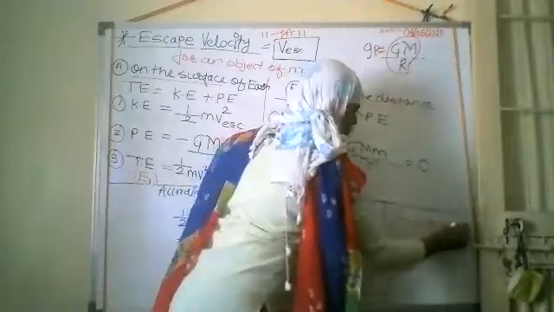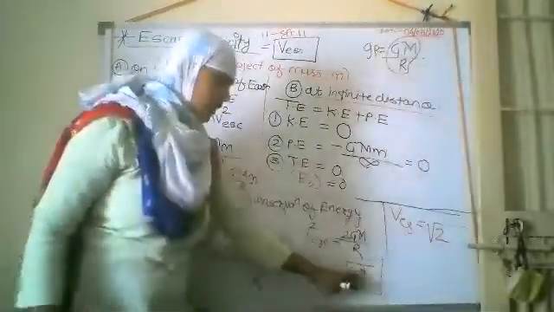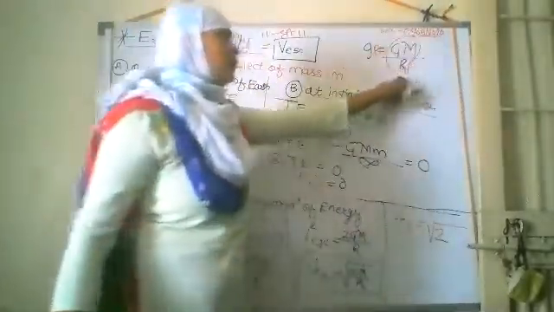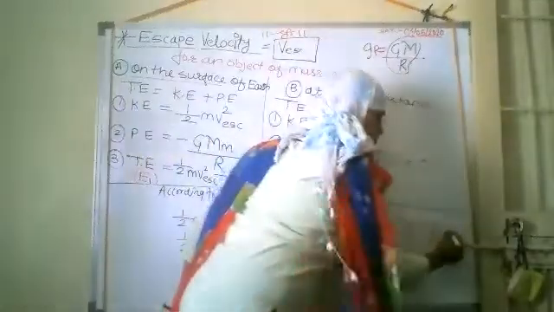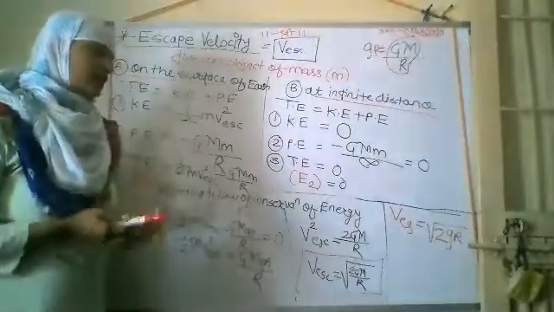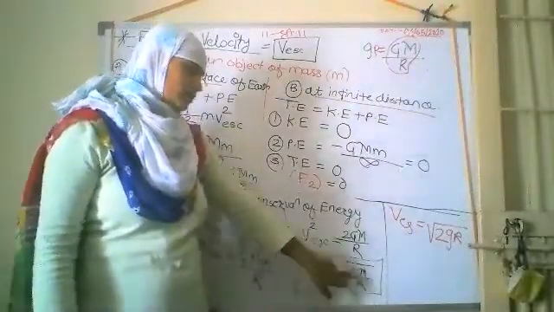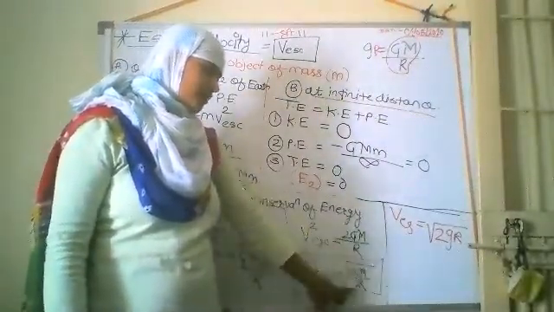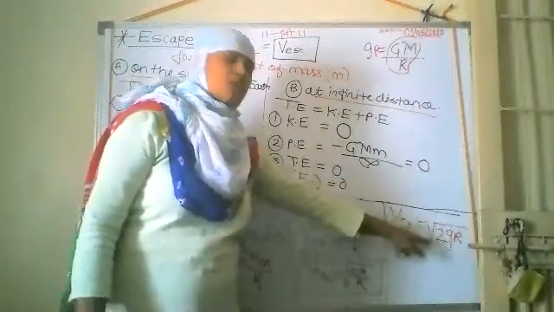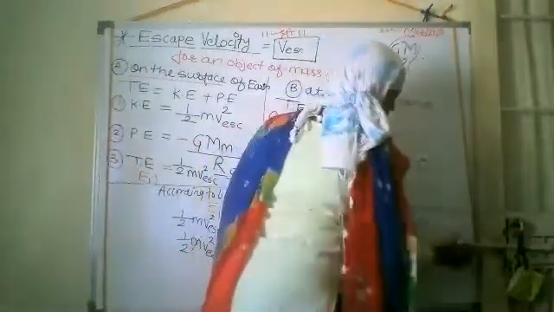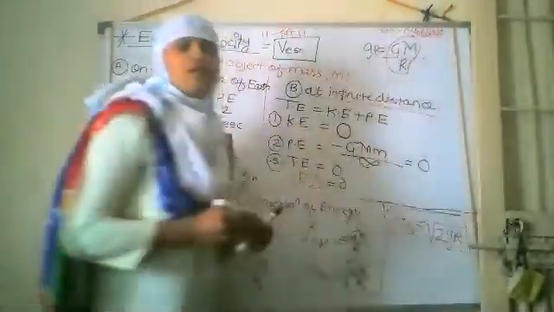That's why the new equation of v escape becomes under root of 2 as it is, and in place of GM upon r we put gr. So you can use any equation to find out the escape velocity, that is under root of twice capital GM upon r, or v escape is equal to under root of twice small gr. Okay, you can use either of the two equations to find out the v escape.